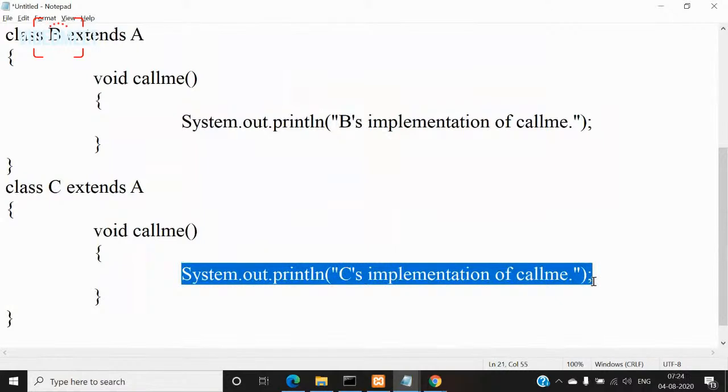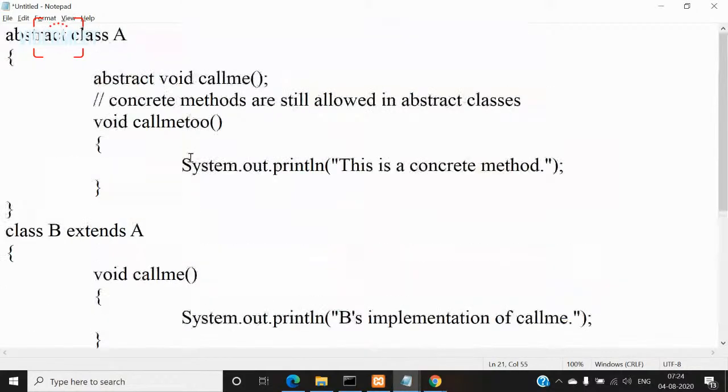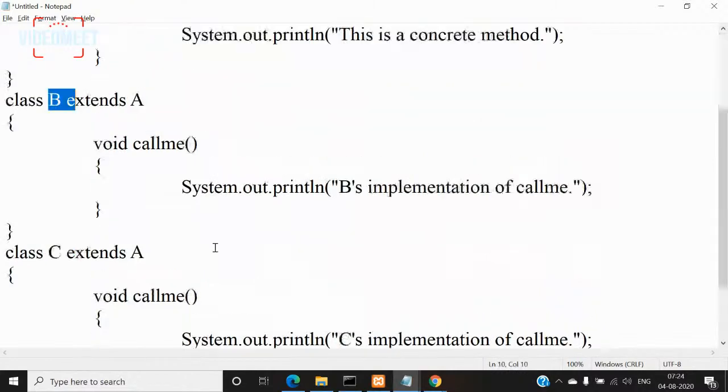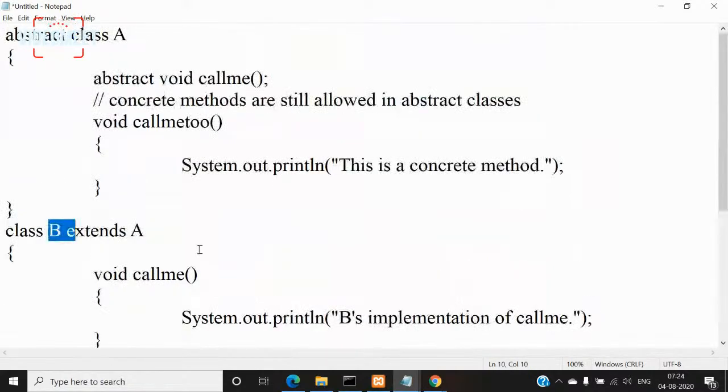So what do you understand from this? Why am I not giving the definition for call me in the superclass here? Because even if I give some definition here, the definition will not be useful for class B, because class B wants a different implementation than what I give here in class A, right?